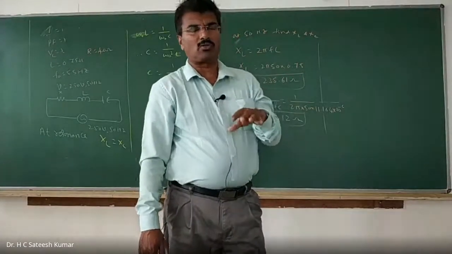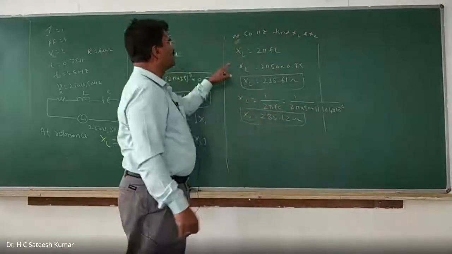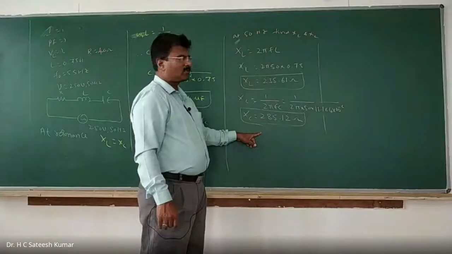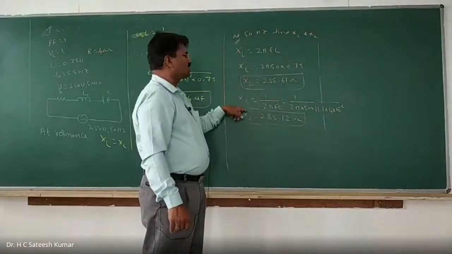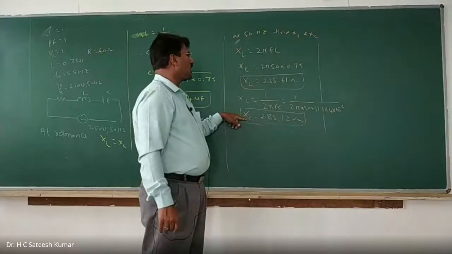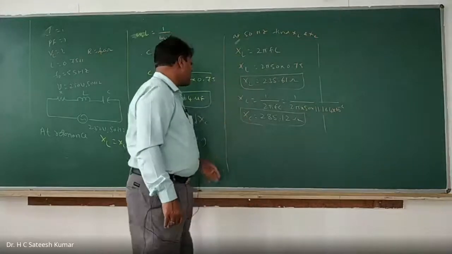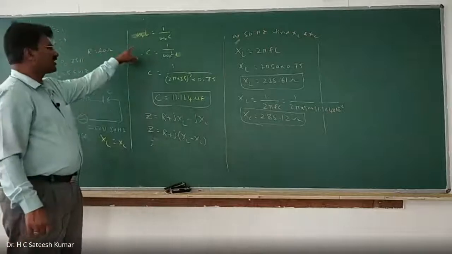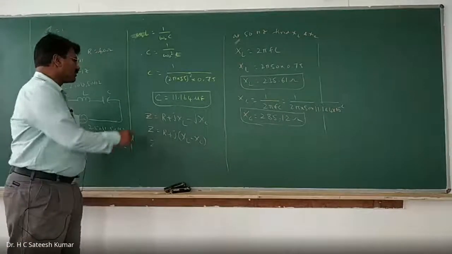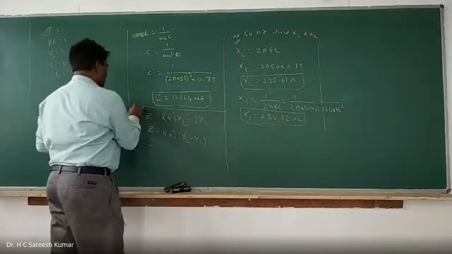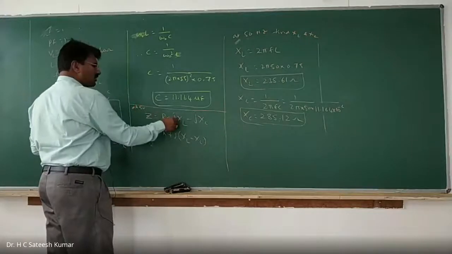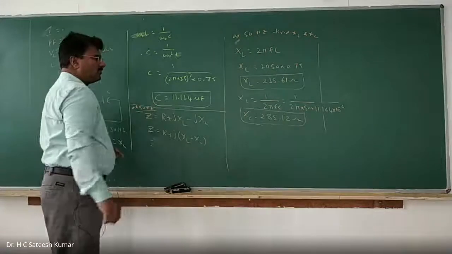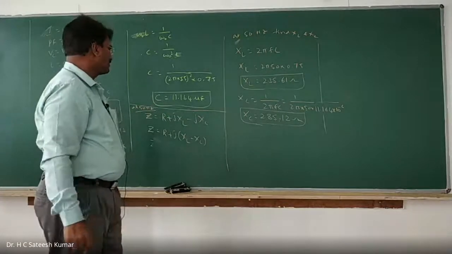That is why all these things are calculated at 50 hertz, because here XL and XC are different. At resonance, XL is equal to XC and they get cancelled. Therefore, while finding C, you use the resonant frequency, and then all of XL and XC you calculate at 50 hertz. So XC is 285.